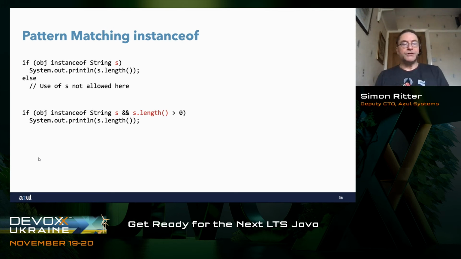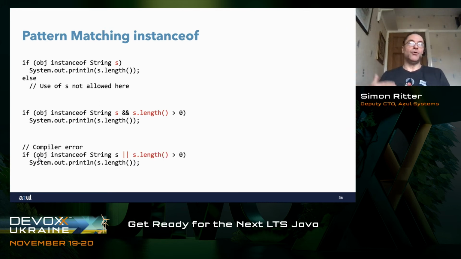We can be slightly more sophisticated with this, and we can say if obj instanceof String s, and then use an AND operator, and then test to see if the length of s is greater than 0. This will work because we know that with the AND operator, we always evaluate the left-hand side of the operator, and only if that equates to true will we evaluate the right-hand side. That means that if we evaluate the left-hand side, we know we have a string, the scope of s is valid, and then when we evaluate the right-hand side, we can test the length of s against 0.